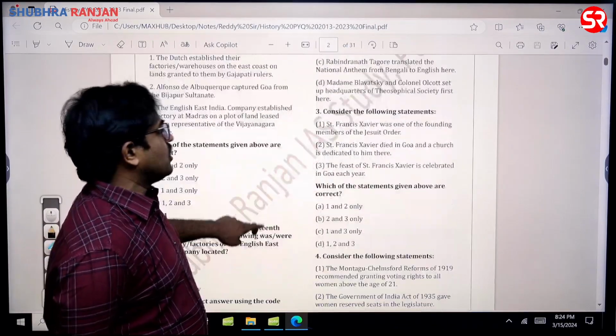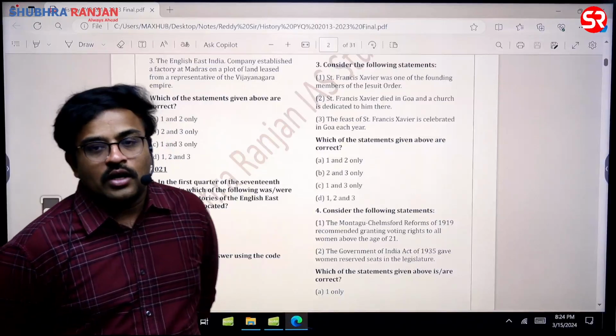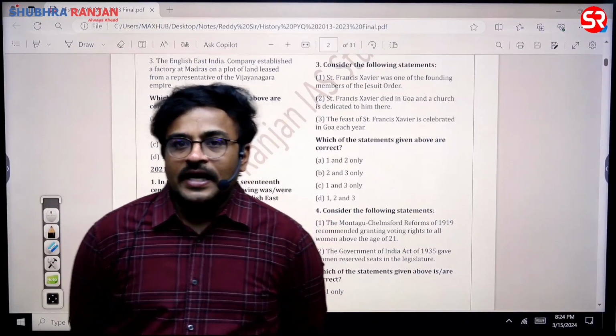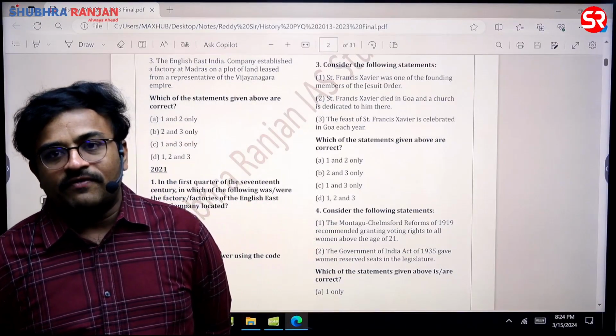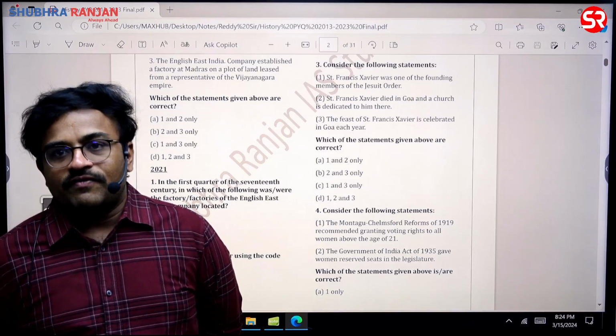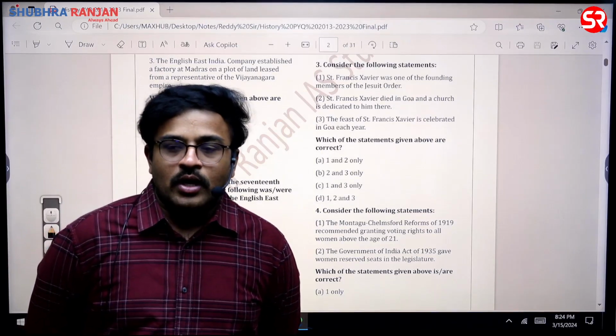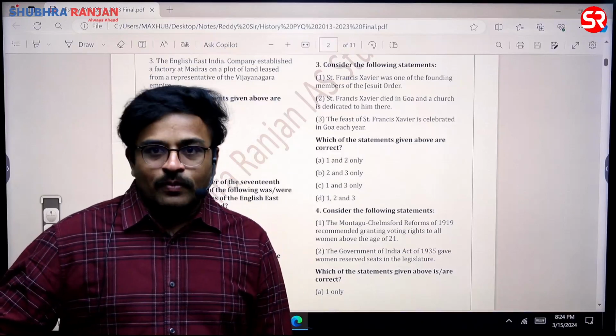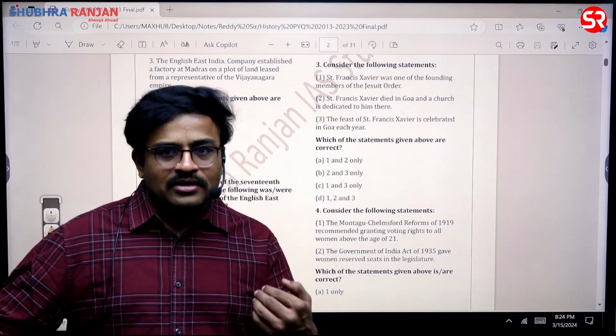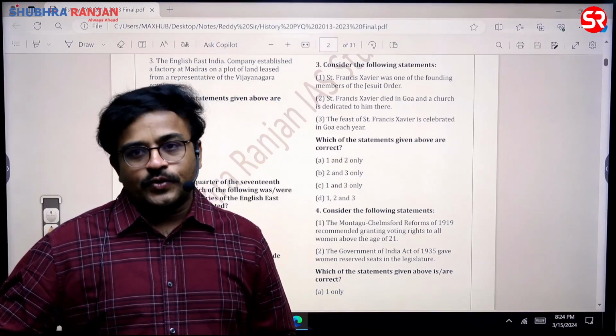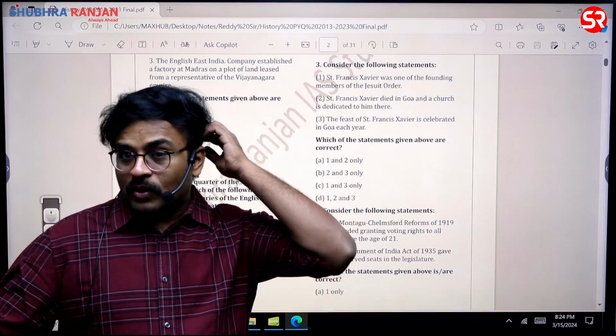The next question is on a Portuguese Christian missionary saint by the name of Saint Francis Xavier. This question was definitely a bouncer for its time. Only the people who have travelled well, who have seen Goa's churches, will be able to answer this question, sir. This question is definitely one of the tougher questions.